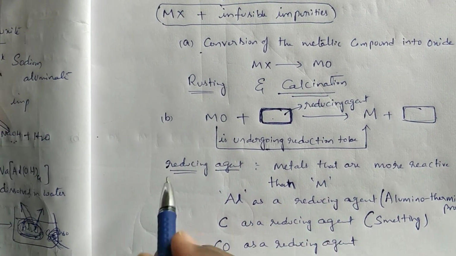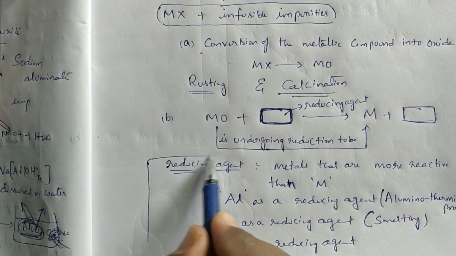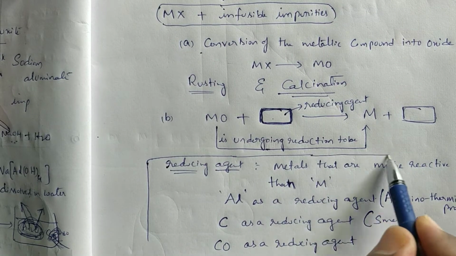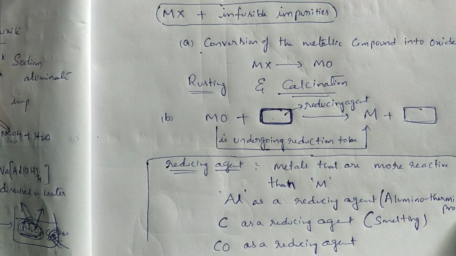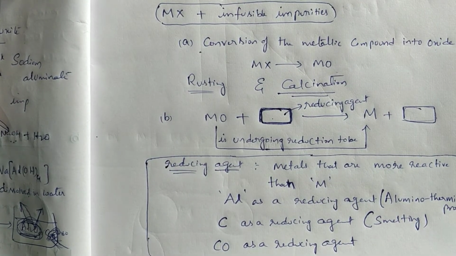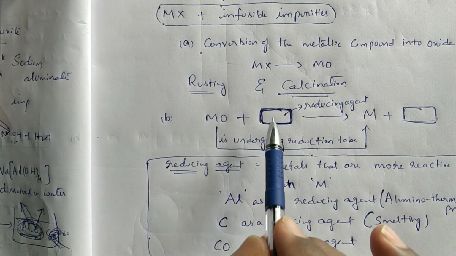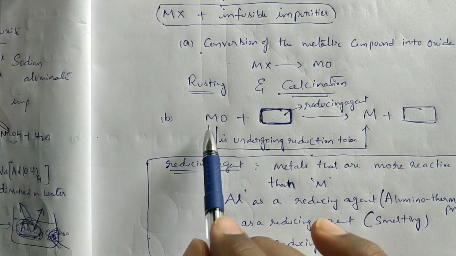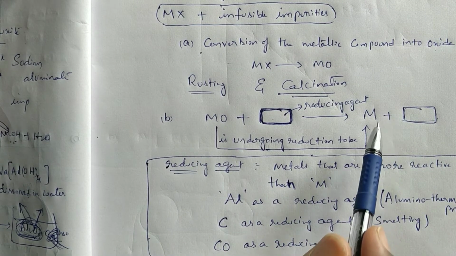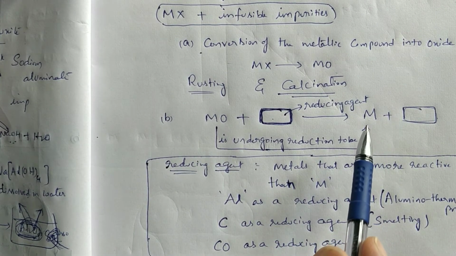So by using a suitable reducing agent, we convert the metallic oxide to metal. Is it clear?